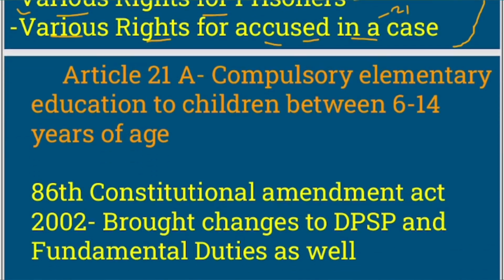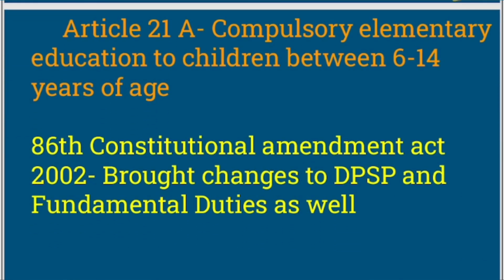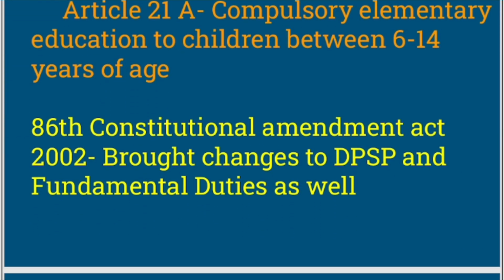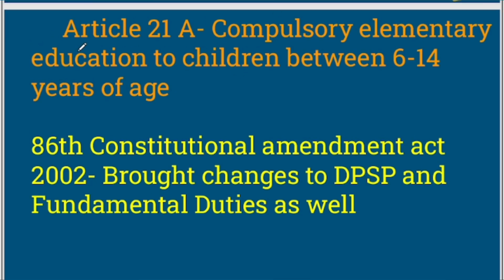Then there was this amendment to Article 21, and a sub clause was seen in Article 21, sub clause A, and it states about compulsory elementary education to children between 6 to 14 years of age, right?